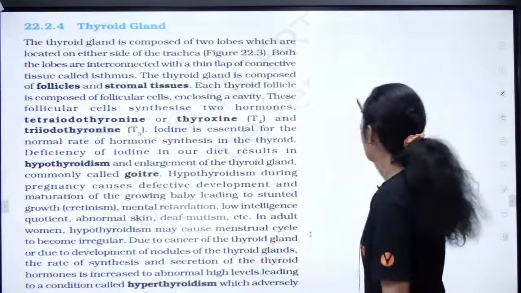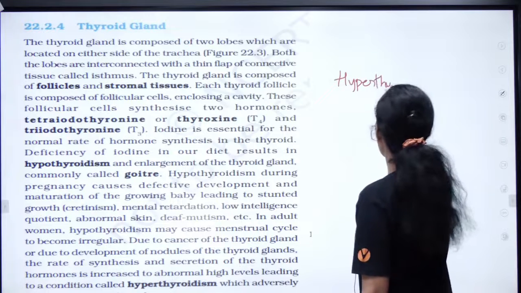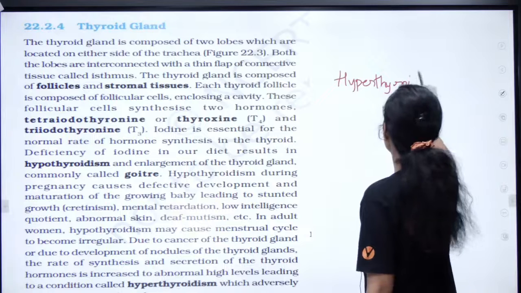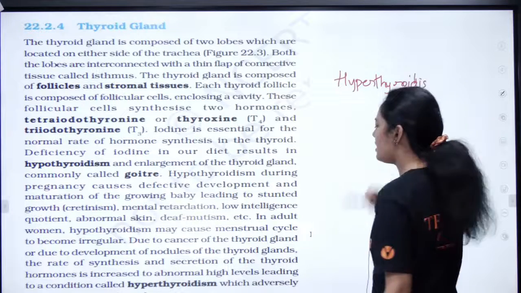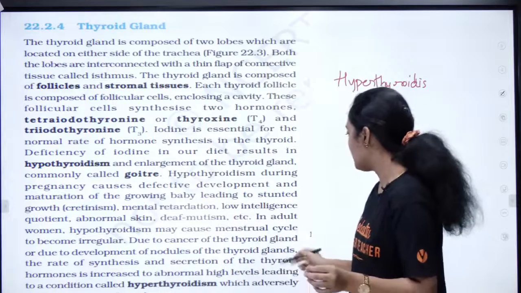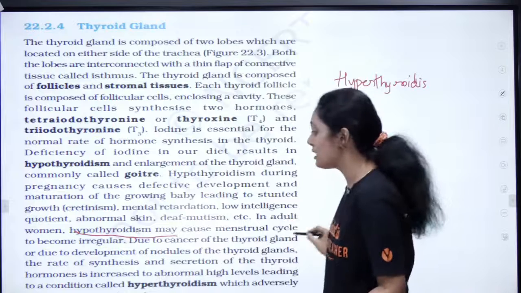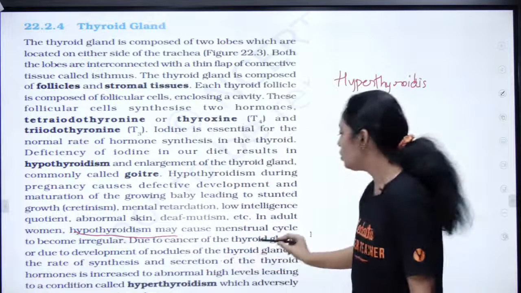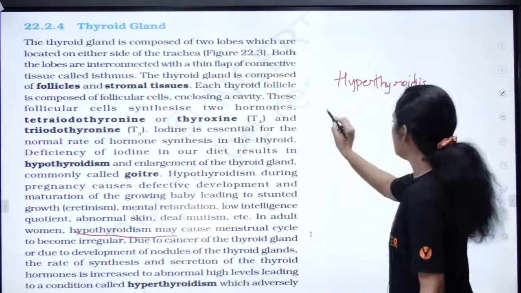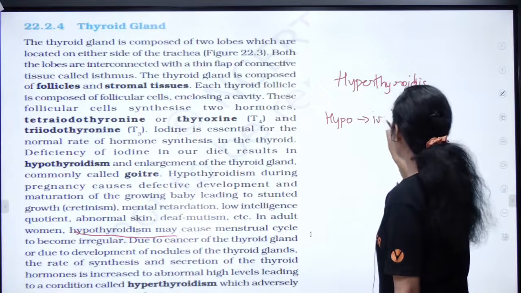Nowadays a major problem in women is thyroid disorders, right? Hypothyroidism, hyperthyroidism, they are bringing many problems. So in adult women hypothyroidism may cause the menstrual cycle to become irregular. Hypothyroidism results in irregular periods.